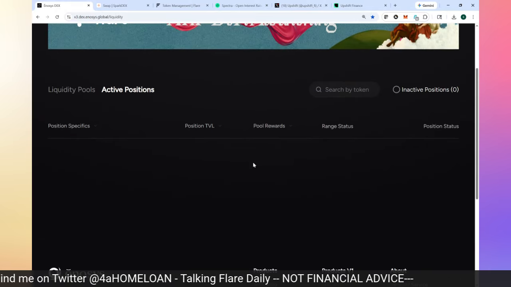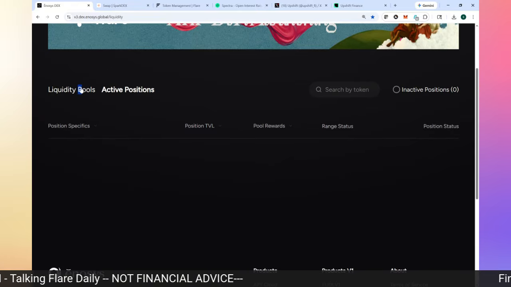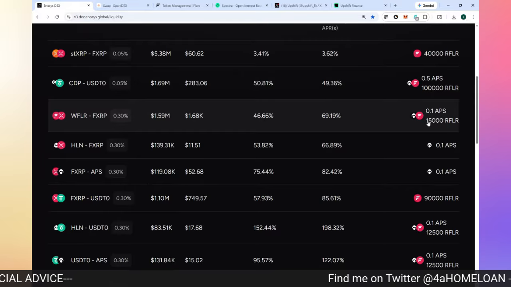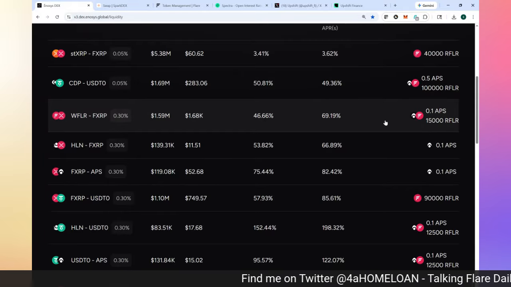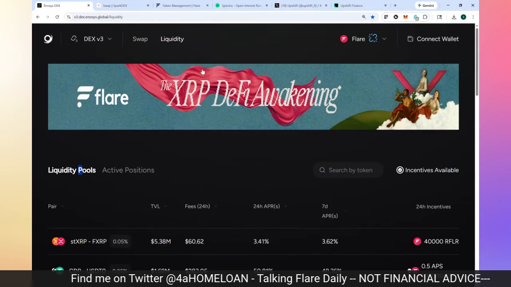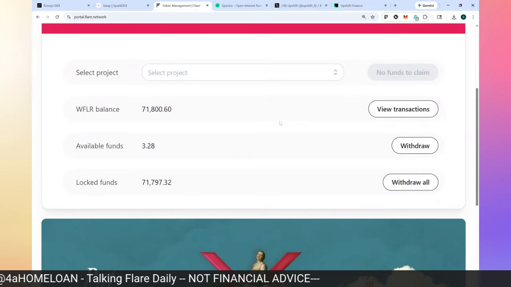This LP pool pays out rewards. Okay, I'm doing this one here. You can see it pays out rewards, 15,000 RFLR a day and 0.1 APSIS. You see? So it pays that out daily. Let me go back here. So that's how I get RFLR tokens.